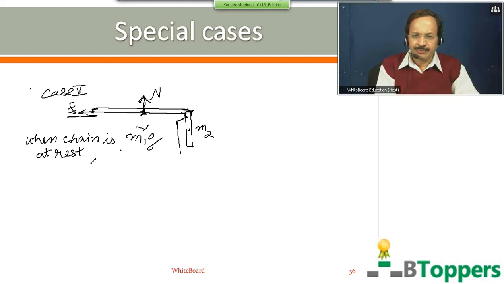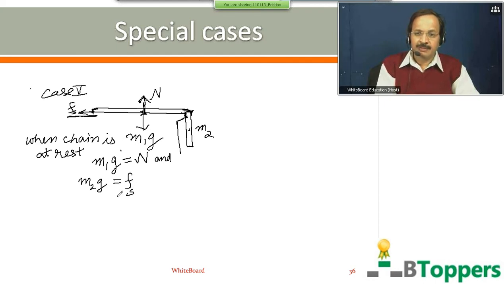So when the chain is at rest, you can say that the weight M1g of the part of the chain resting on the surface of the table is balanced by the normal reaction force by the table. The weight M2g of the hanging part of the chain, which tends to move the chain, can be taken as equal to the magnitude of static friction acting on the remaining part of the chain lying on the table.